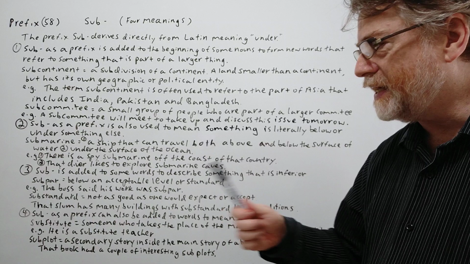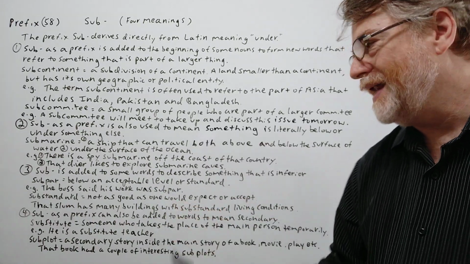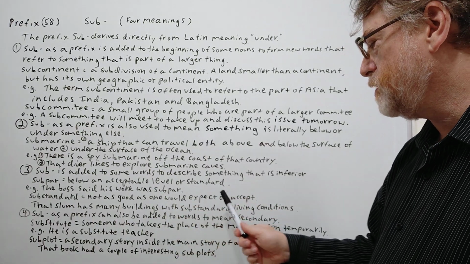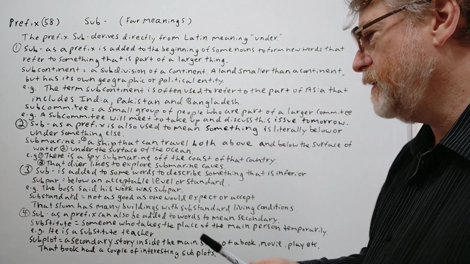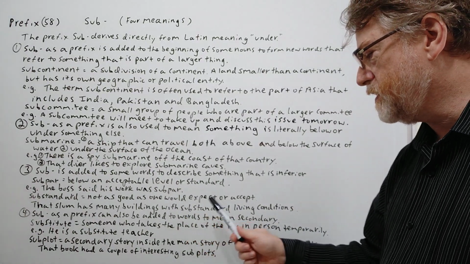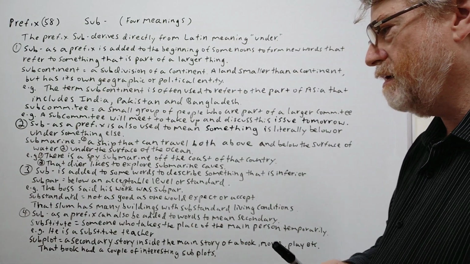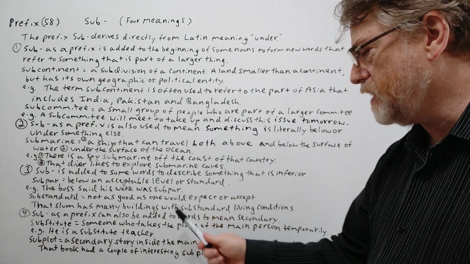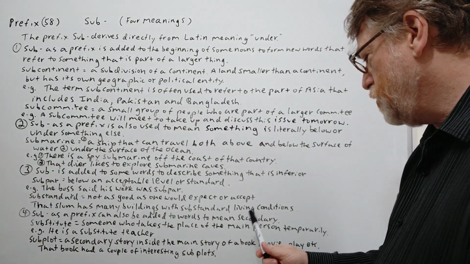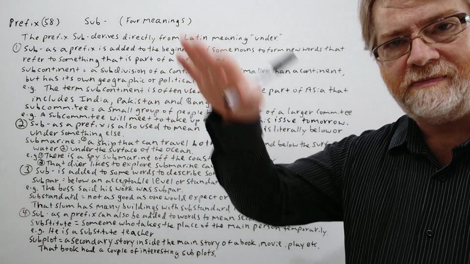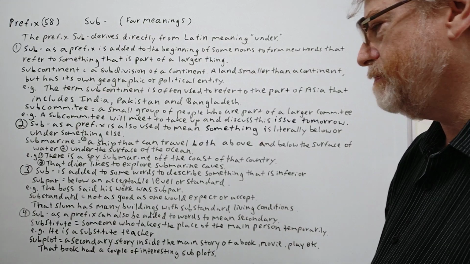We have a second example for this one, substandard. Not as good as one would expect or accept. That slum has many buildings with substandard living conditions. And our last use here, sub as a prefix can also be added to words to mean secondary. So not the main one, but kind of like the second one.